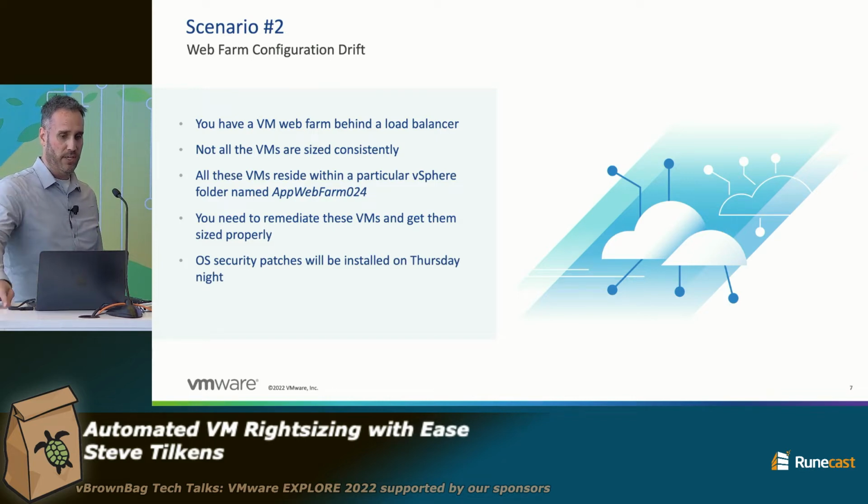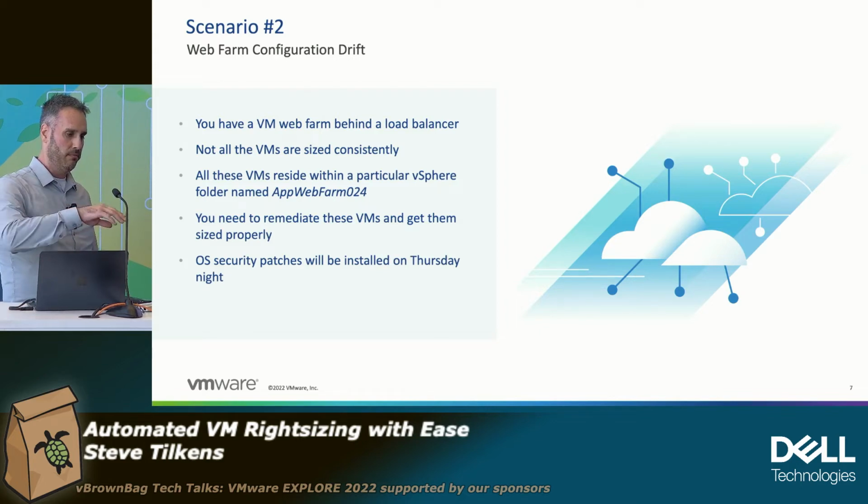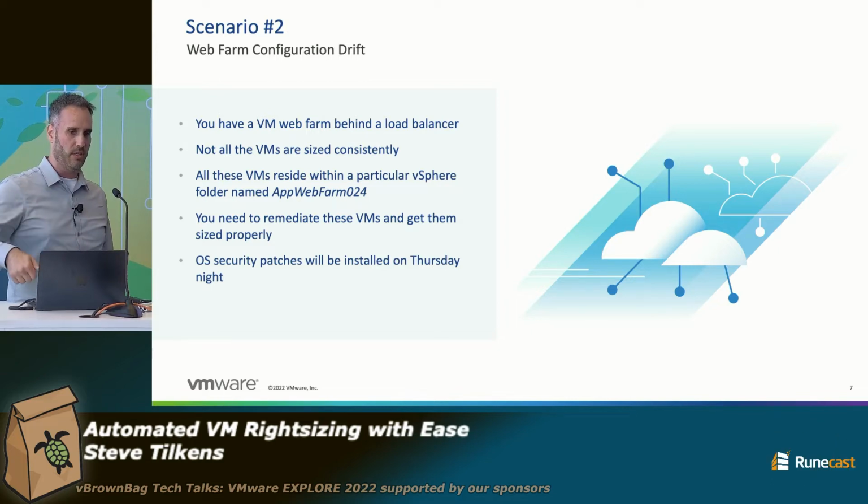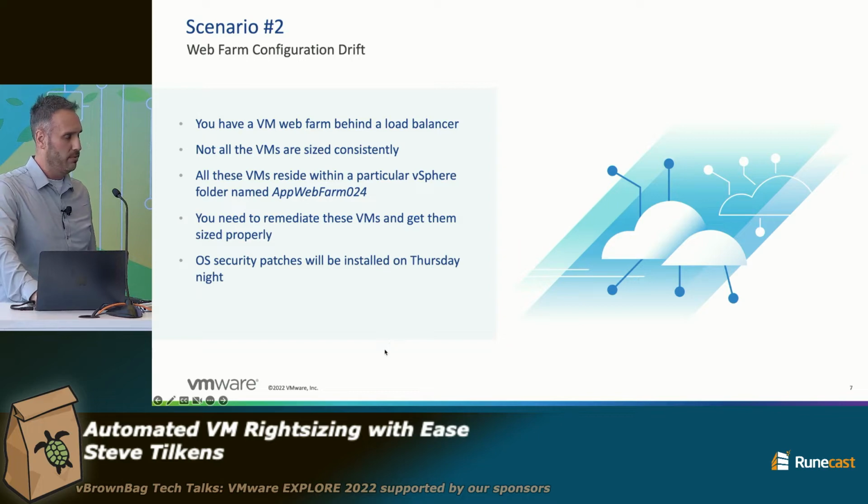We would have to figure out a time when we could do it. Maybe you don't need to because it's a web balanced application, right? And so you could, in theory, take a VM out of the load balancer and do it without anyone knowing, but you probably want to give those folks a heads up at least, right? We would have to take the VM out of the load balancer, drain all the users, shut it down, reconfigure, power back on, put it back, all that. A lot of work, right? And again, you're figuring out when to do this on some weekend or something like that, right?